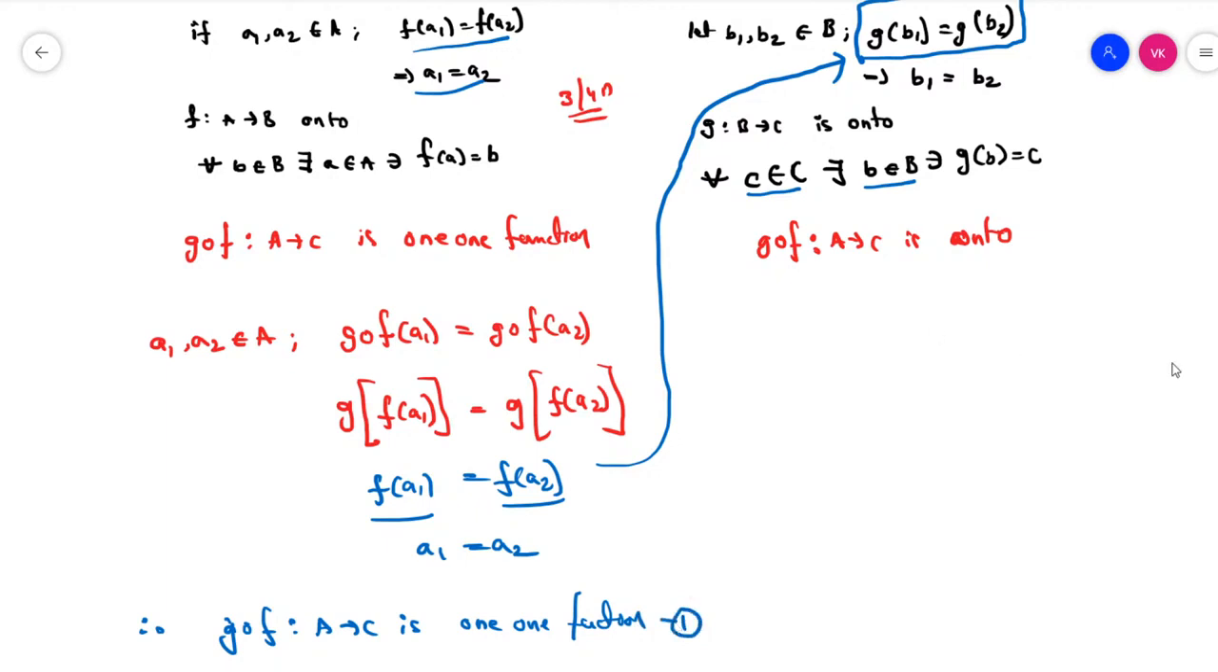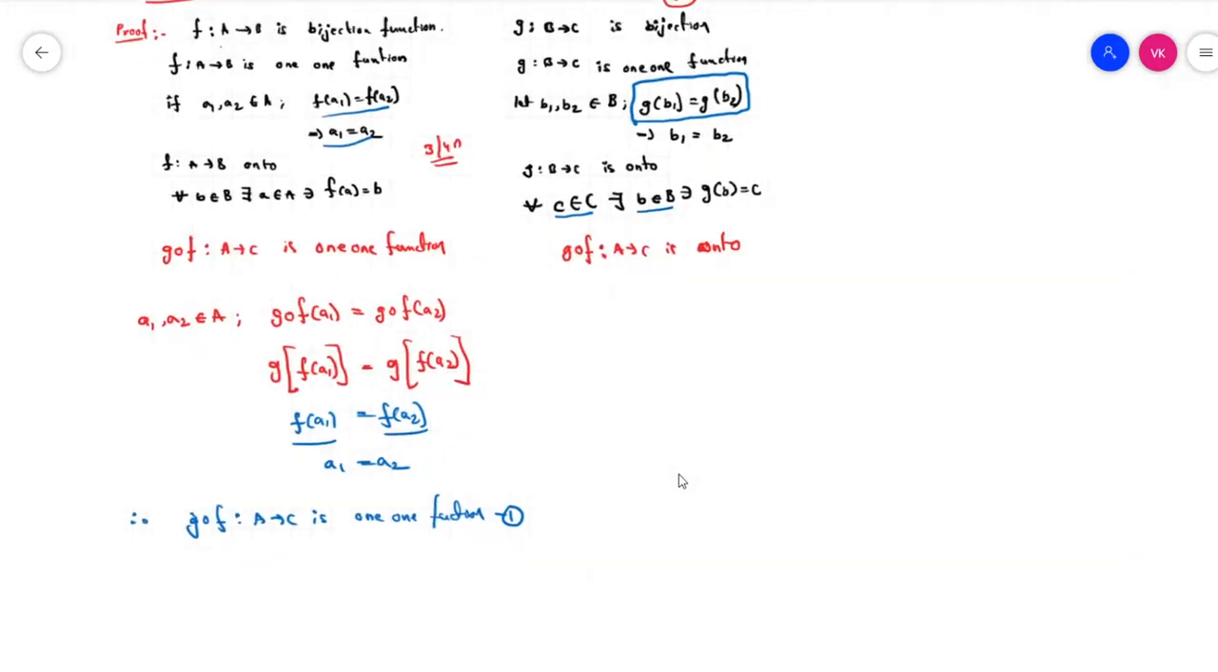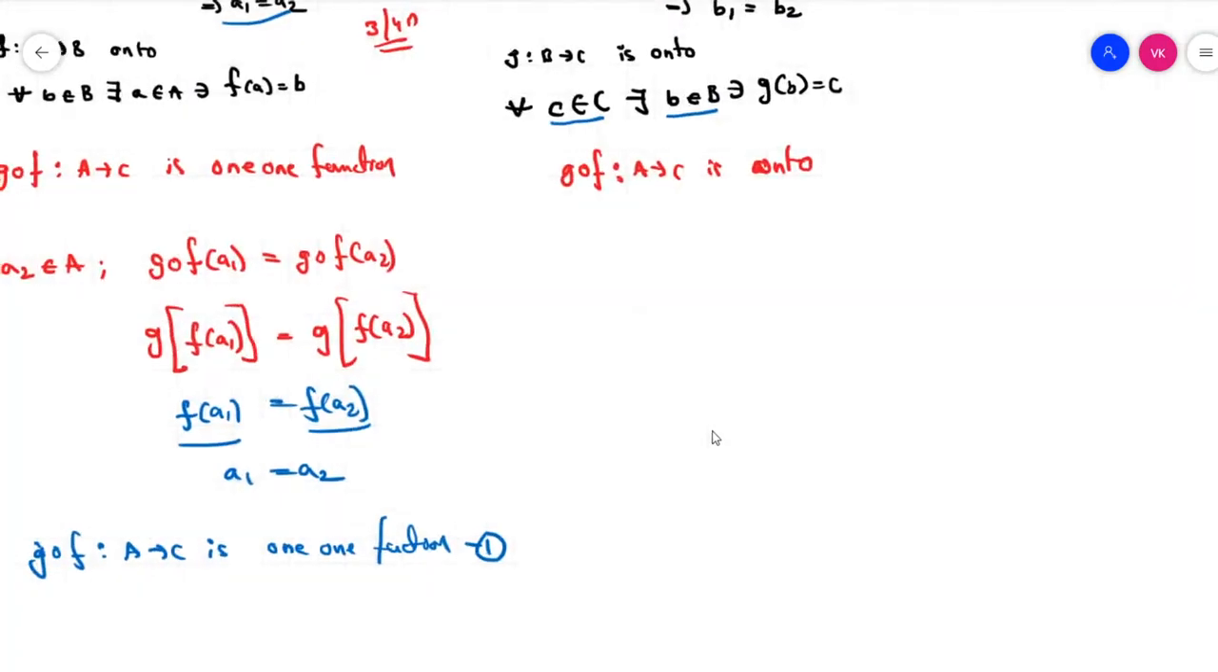Now move to the second side. It is a 7 marks question in our IB exam. So let's move to the second one. We already proved that G circle F is a 1-1 function. Now we have to prove the onto function. Okay, let's go for that.